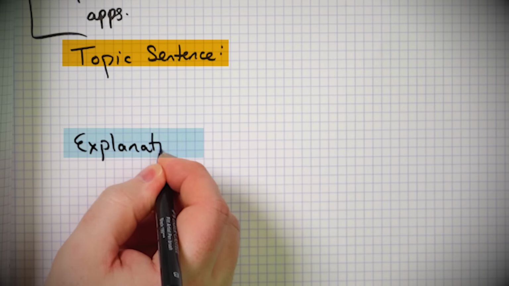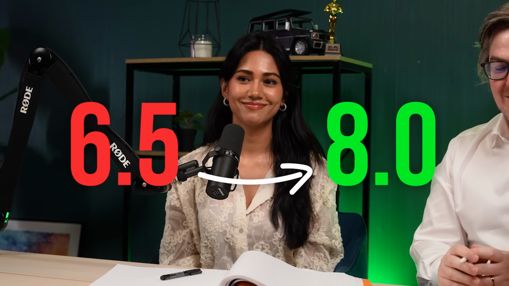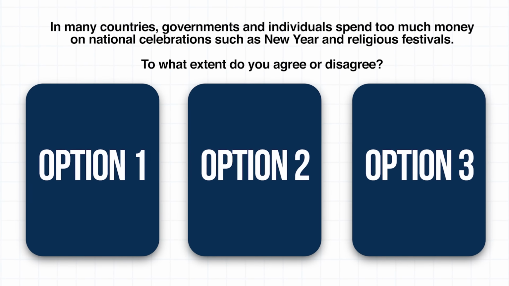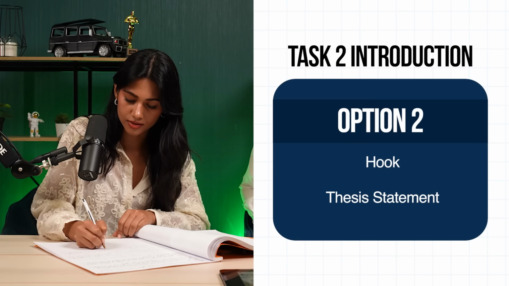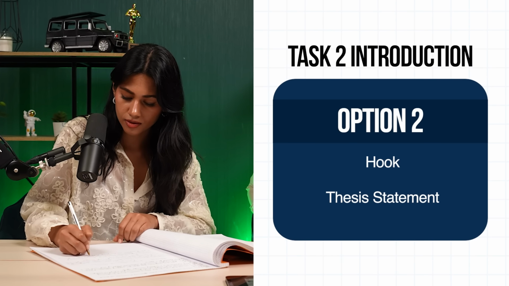Meet Priyanka. She wants to move abroad to find her dream job, but she's stuck at 6.5 in IELTS writing. Today, we're going to transform her essay step by step and bring her essay from a band 6.5 up to a band 8 and maybe even 9. The best part? This lesson is fully interactive, so at each stage, you will be able to participate in the lesson and learn and improve your own writing at home.